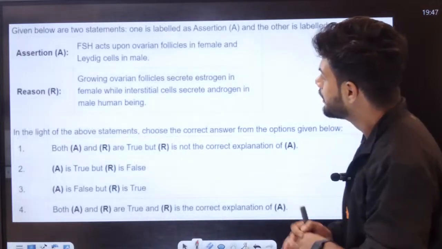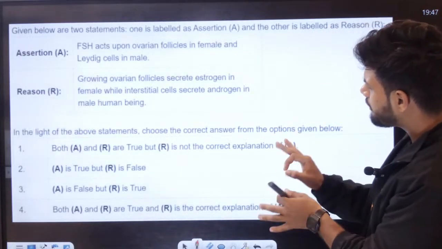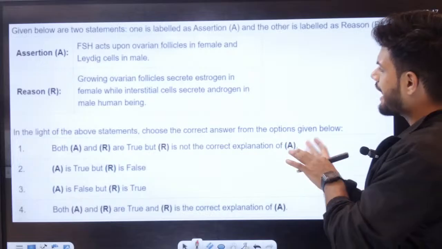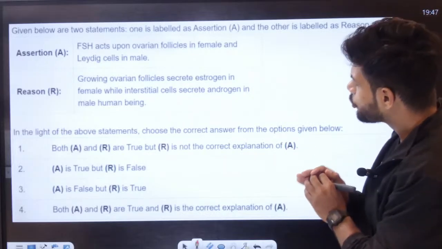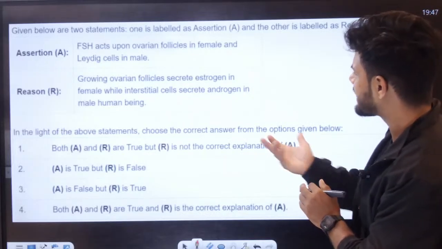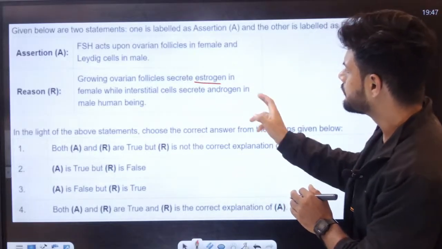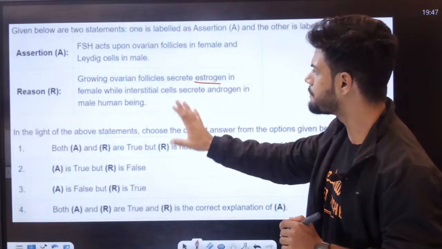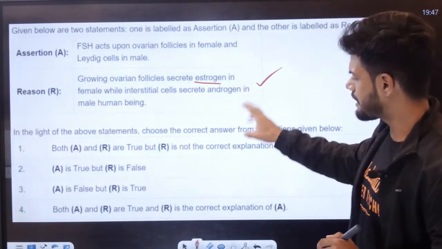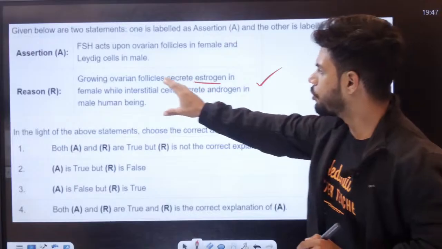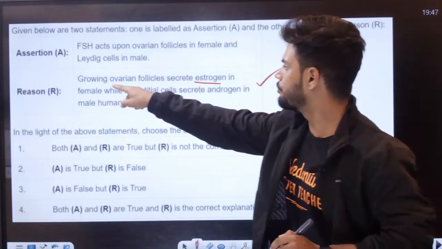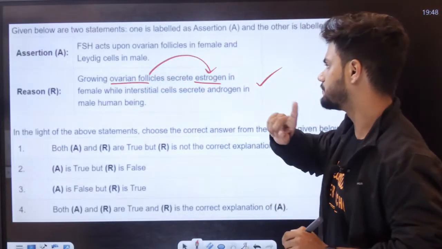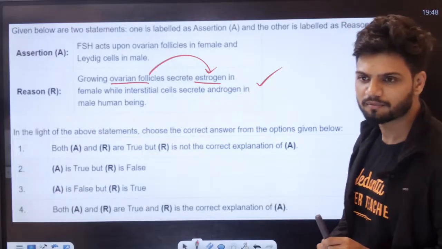FSH acts on the ovarian follicle in the female and Leydig cells in the male. Growing ovarian follicles secrete estrogen in the female, while interstitial cells secrete androgen in the male. Students, I will tell you this is correct. Ovarian follicles will produce estrogen, that is correct. So what is the answer, students?